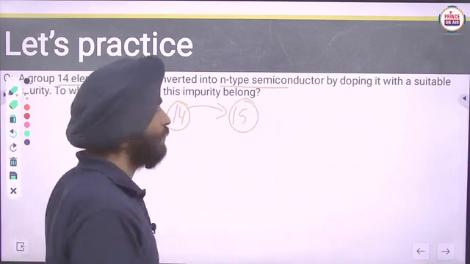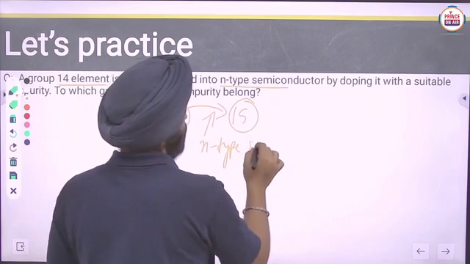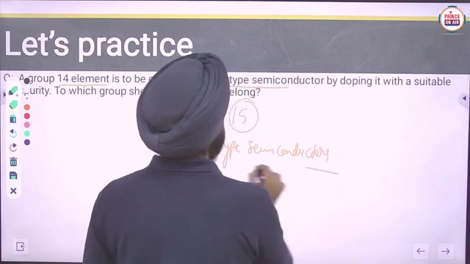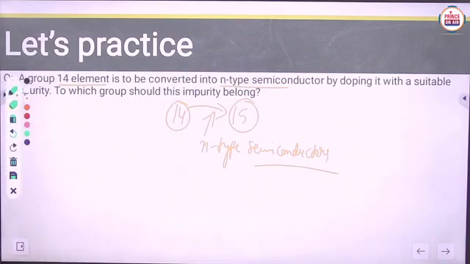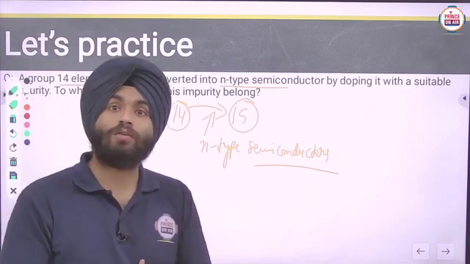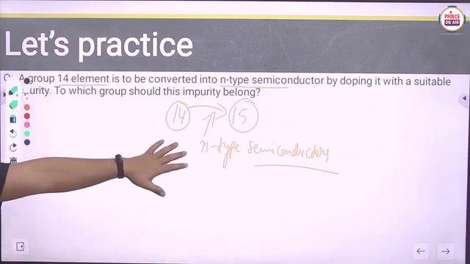In that way it will form an n-type semiconductor. n-type semiconductor means conduction due to the presence of excess electrons.